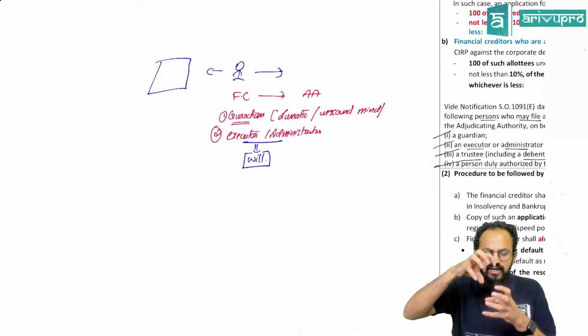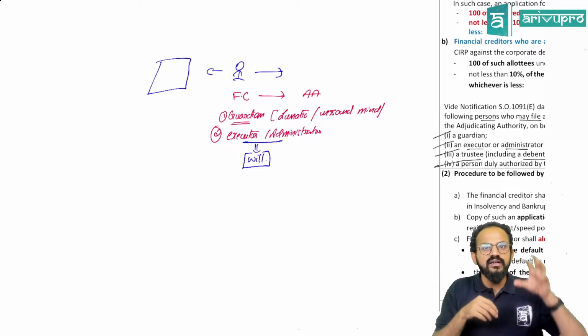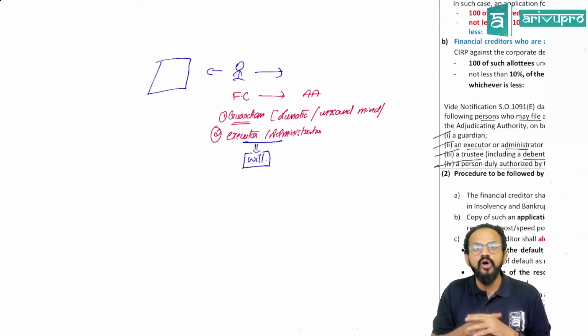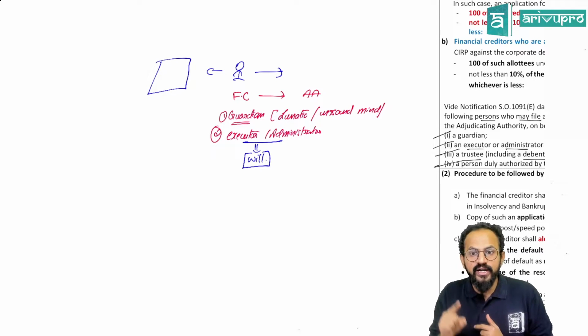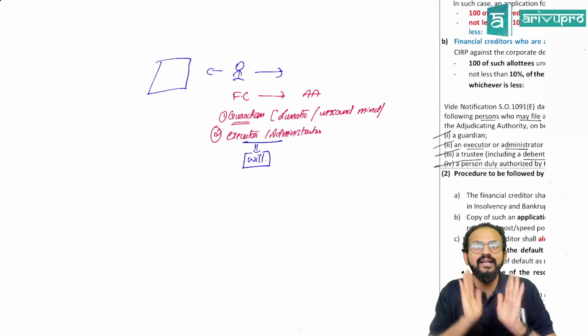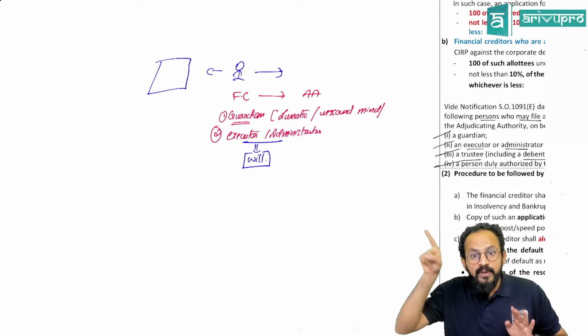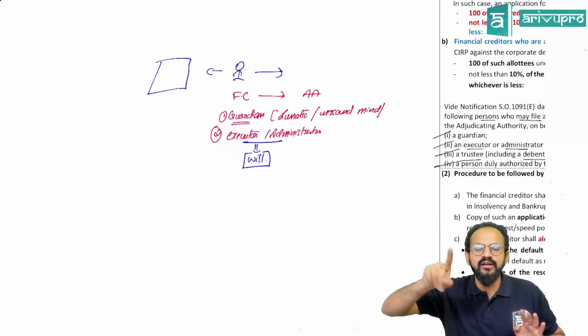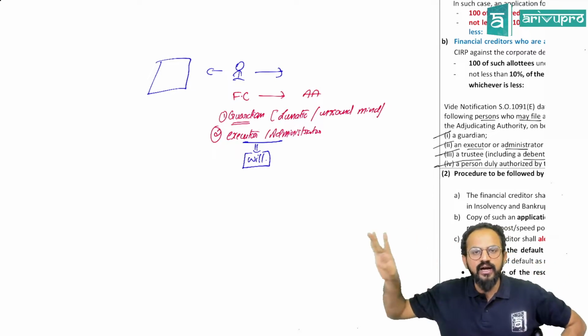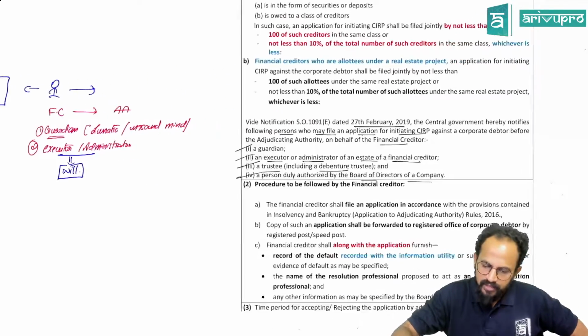Say, for example, transfer this property to my son, transfer this property to my daughter. So, people, an executor or administrator will be appointed by the court to do that in reality. So people, they can also file a case on this corporate debtor with the adjudicating authority. Clear? All of you? Okay.